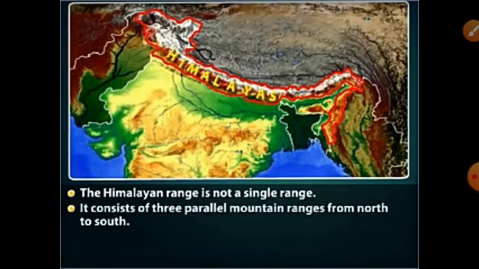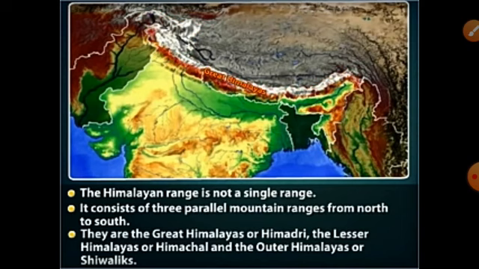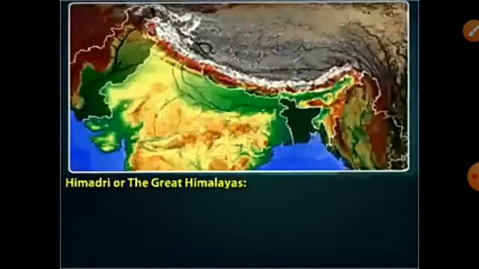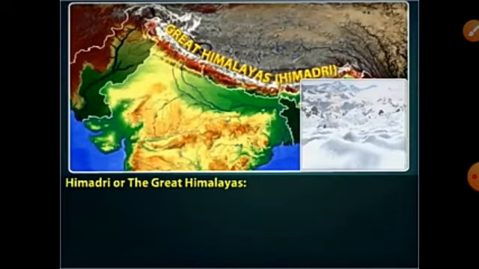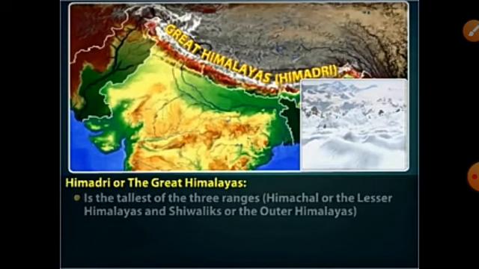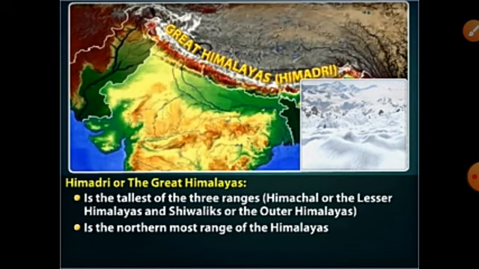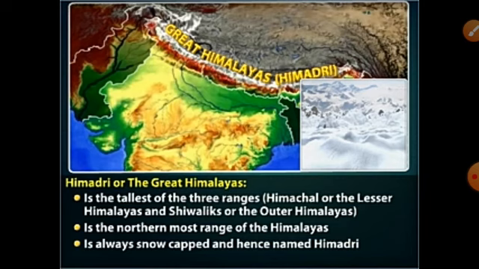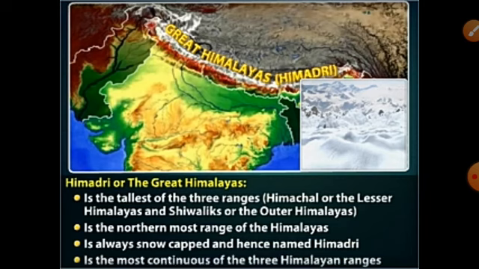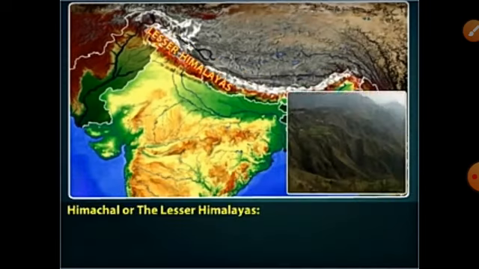The Himalayan range is not a single range. It consists of three parallel mountain ranges from north to south. They are the Great Himalayas or Himadri, the Lesser Himalayas or Himachal, and the Outer Himalayas or Shivaliks. So first we will see the Great Himalayas. It is also called Himadri. It is the tallest of the three ranges and the northernmost range of the Himalayas. It is always snow-capped and hence named Himadri. It is the most continuous of the three ranges.